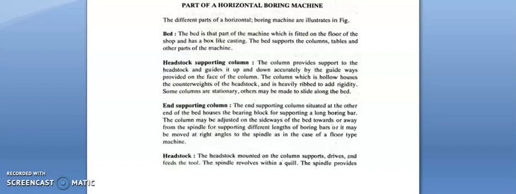End supporting column. The end supporting column situated at the other end of the bed houses the bearing block to support a long boring bar. The column may be adjusted on the slideways of the bed towards or away from the spindle for supporting different lengths of the boring bars, or it may be moved at right angles to the spindle as in the case of a floor type machine. The next one is headstock.